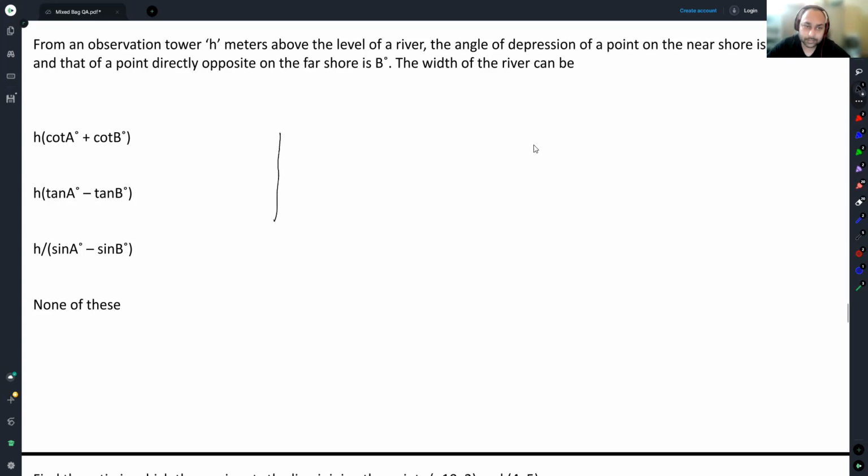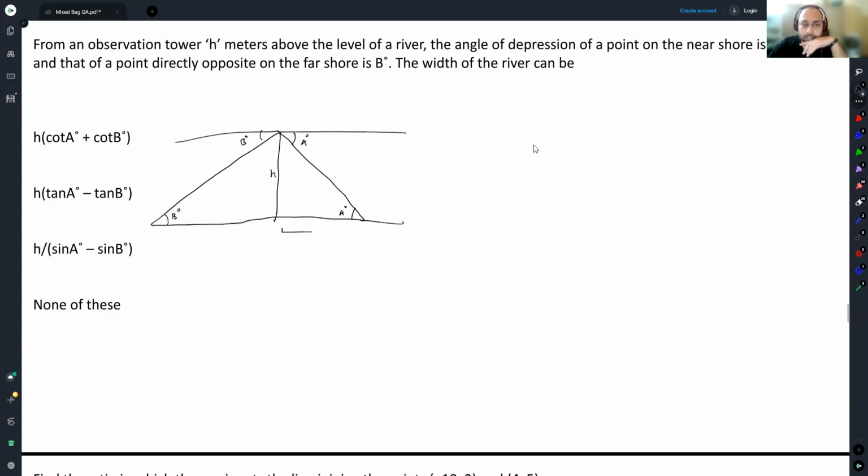There is some tower, some point A here, some point B here. Now technically the angle of depression is this. This is A degree, and therefore this is also A degree. And this is B degree. Therefore this is also B degree. This is H. We need this plus this. So let's call this S, and let's call this M.